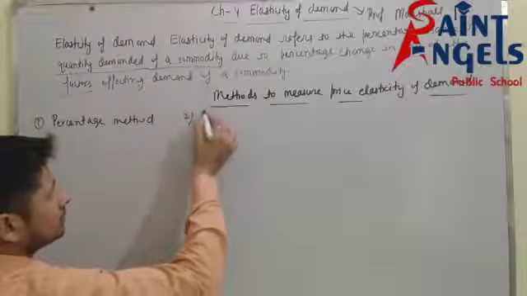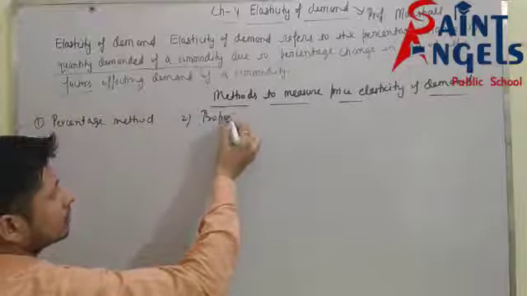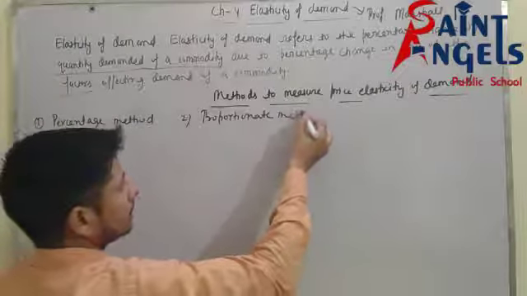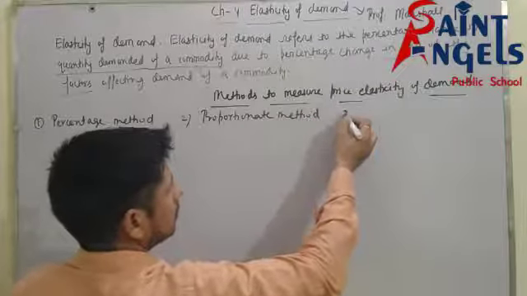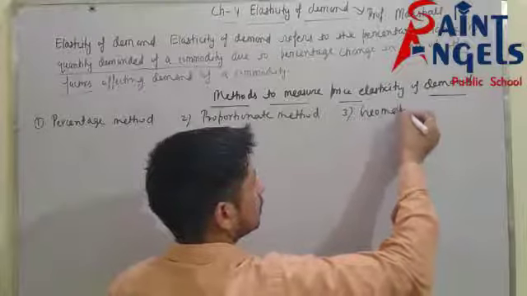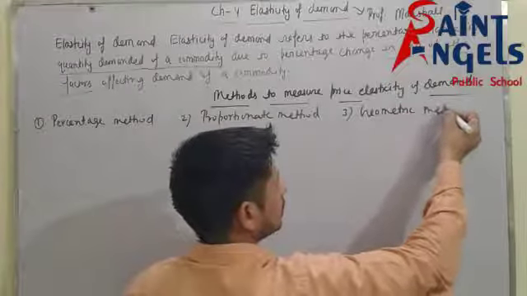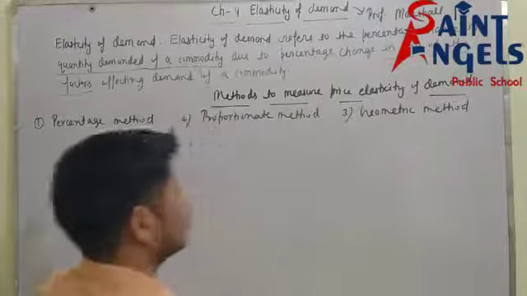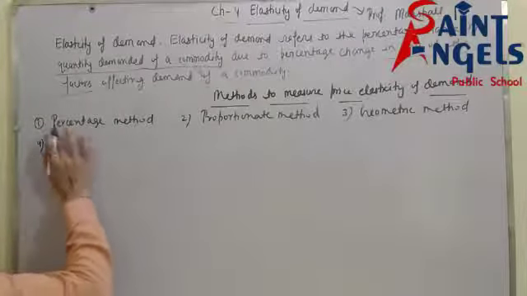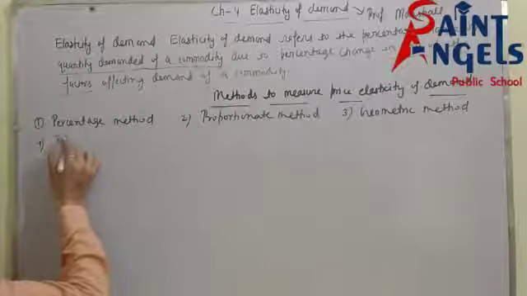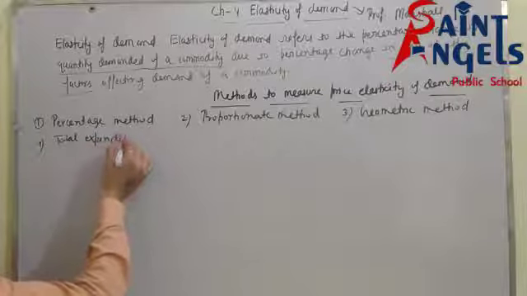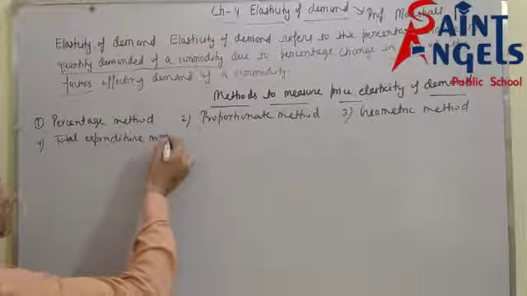Next method is the proportionate method. Third method, geometric method. Fourth method is the total expenditure method.